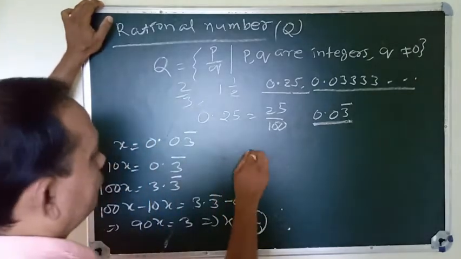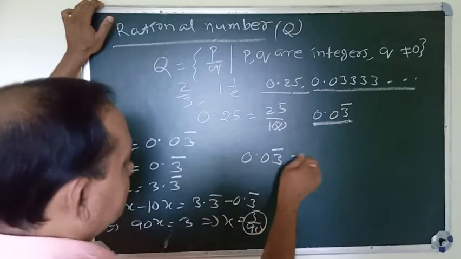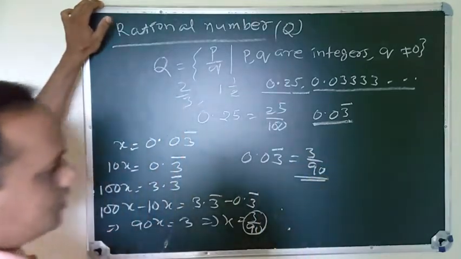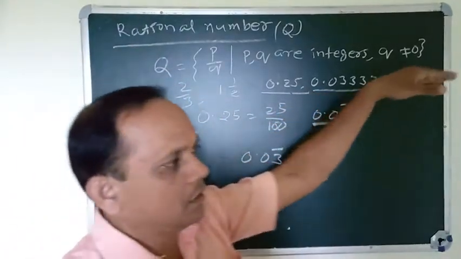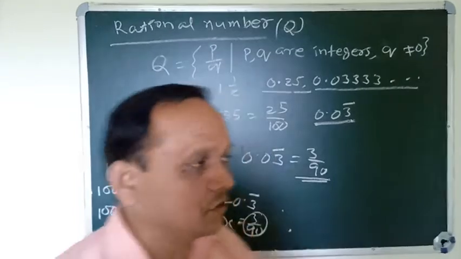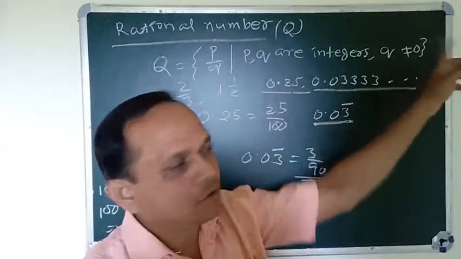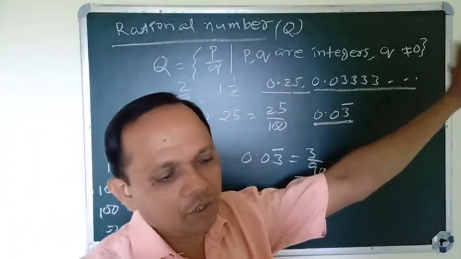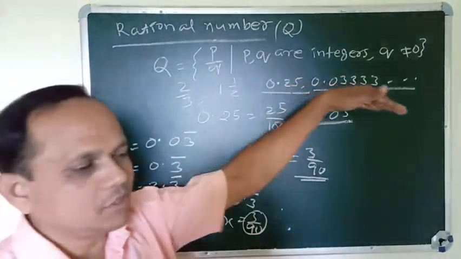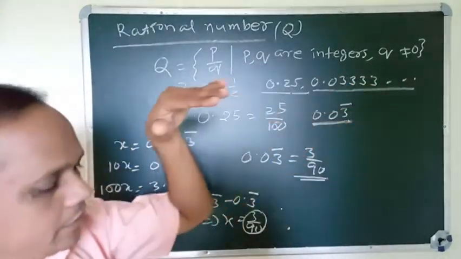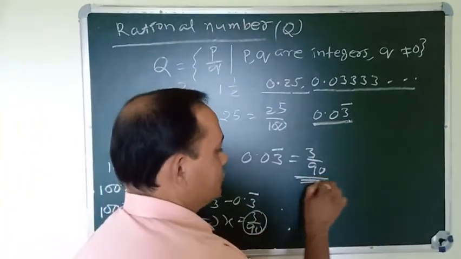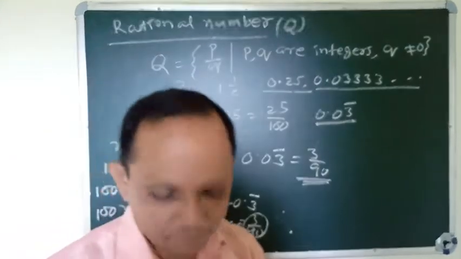So 0.03 bar equals 3 by 90. This can be written in rational form. Non-terminating means the decimal goes on to infinity. Non-terminating repeating numbers can be written in rational form.